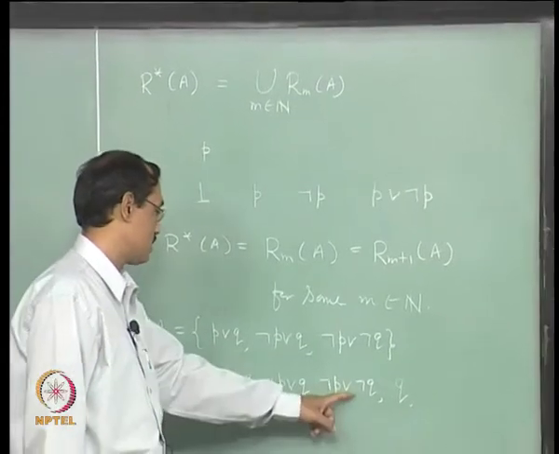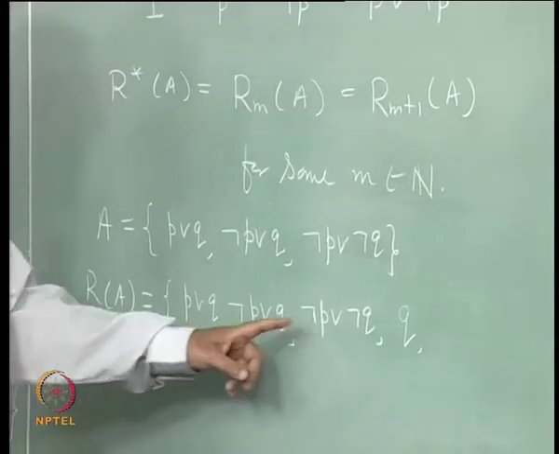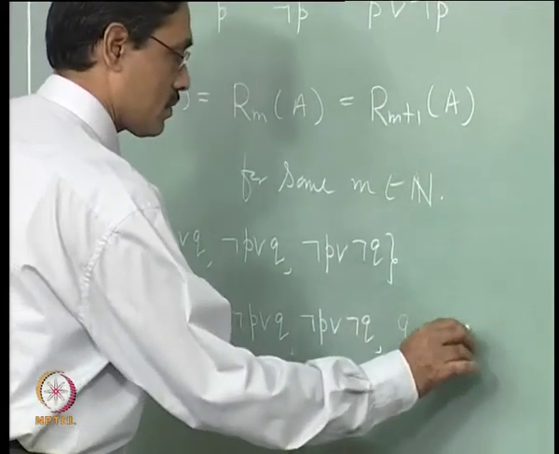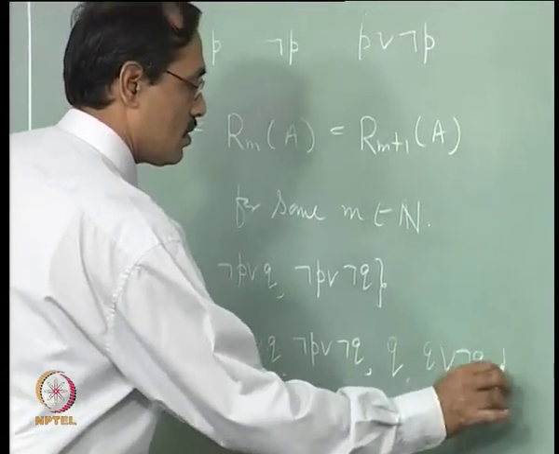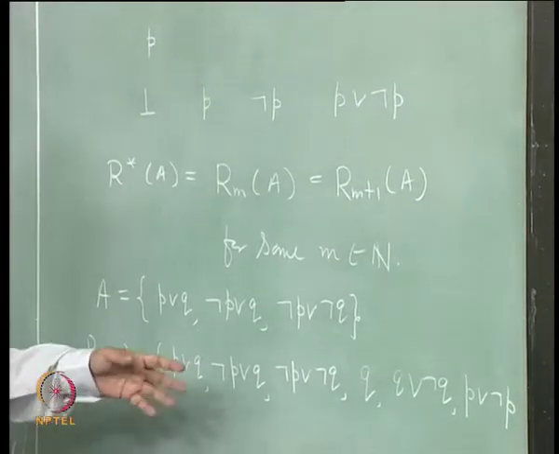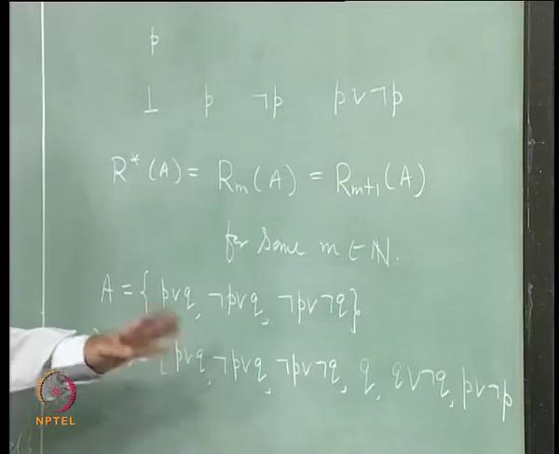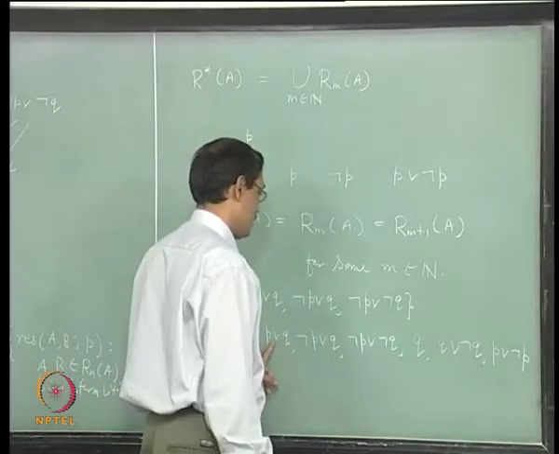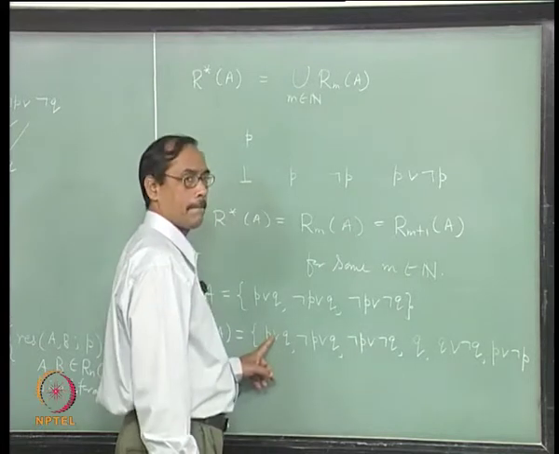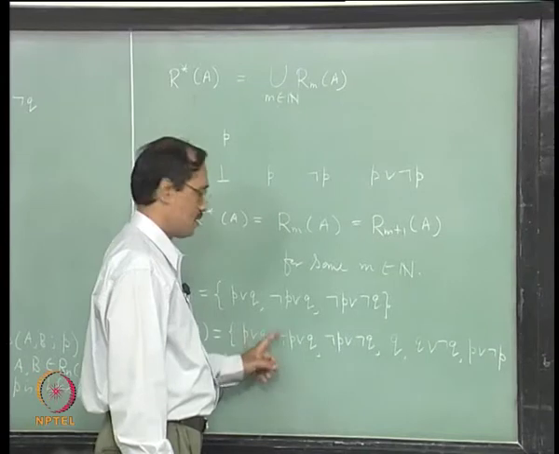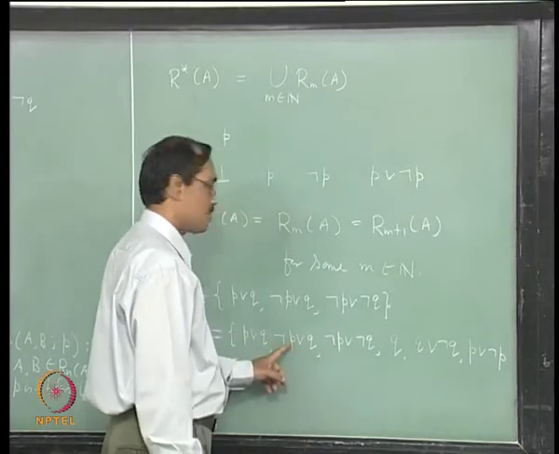Now, 1 with 3 gives again with P I get Q or not Q, with Q I get P or not P. They are not interesting ones, you can delete them, but still let us go on keeping what we are getting here. These are the two possibilities. Then with second and third, second and first we have done.